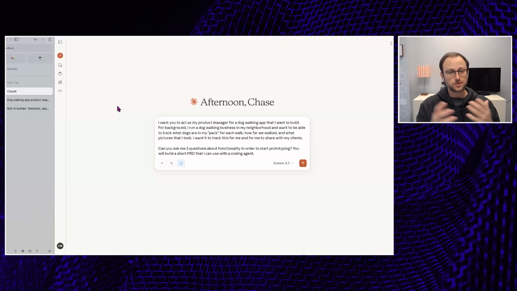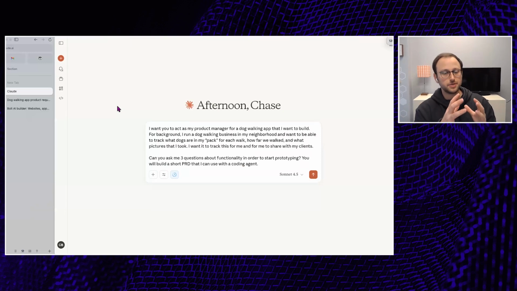What am I going to build? So I built this little prompt, and it's very simple. It's basically: I want you to act as my product manager for this dog walking app that we're going to build here in Bolt. For background, I have a dog walking business that I've made up. I use it in my neighborhood, and I just want to be able to track some of the dogs that are in my pack while I'm walking them. I want to know how far we walked and what pictures I took, and I want you to track this for me as the dog walker, and also be able to send this to the client after my dog walk, right? So there's a bunch of hidden things in there that I probably haven't thought about. So I'm going to ask the model, right?